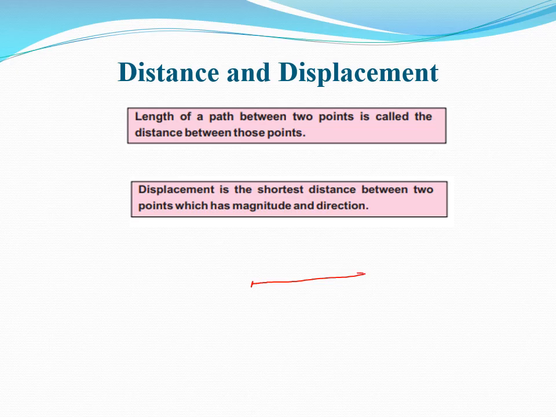So you have traveled through all this path and reached your school. So this is your total distance. But the displacement is if you move directly from your home to your school. So this is a straight line.